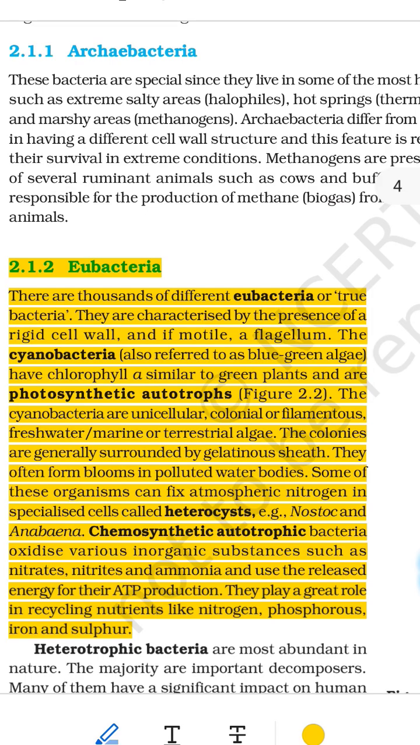3. Cyanobacteria, special plant-like bacteria. Cyanobacteria are a type of eubacteria that can do photosynthesis, make food using sunlight. They are also called blue-green algae, but they are not algae, they are bacteria. They have chlorophyll A, the same green pigment found in plants. So, they use sunlight, carbon dioxide, and water to make their own food, just like plants. Think of them as tiny green chefs that cook using sunlight.